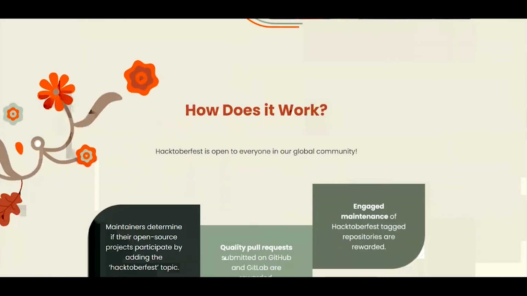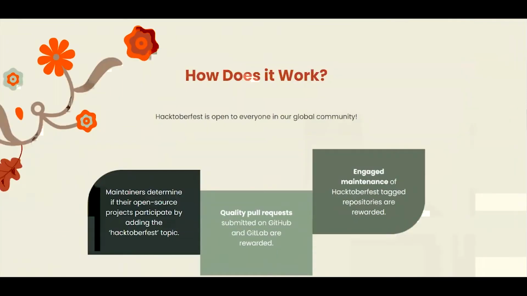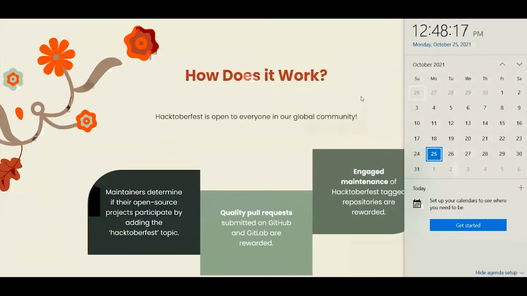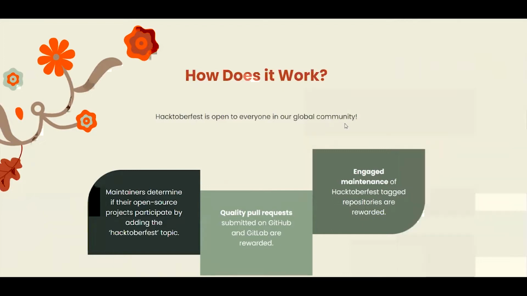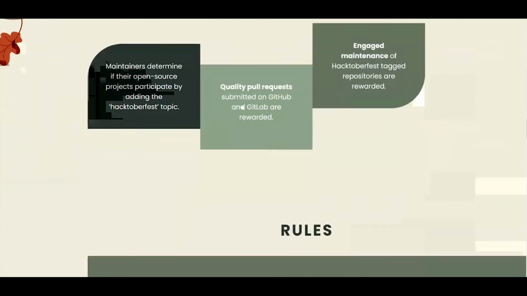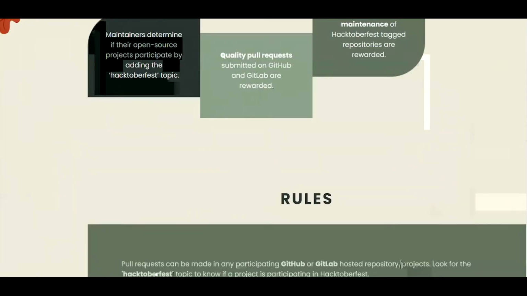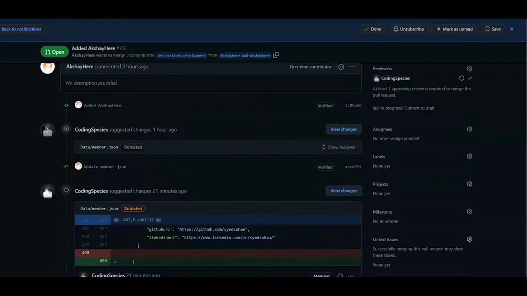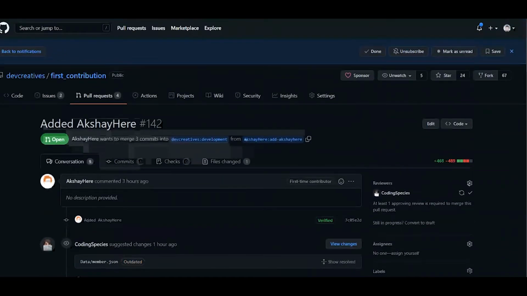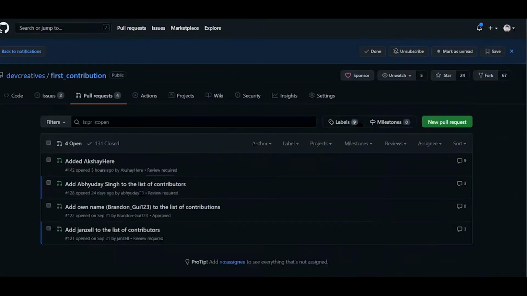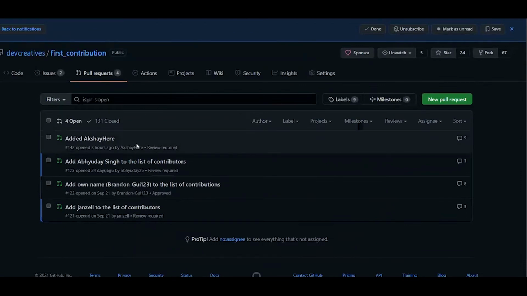Hacktoberfest mostly does this event every year in the month of October, right? So October is going to end, but at least we have a few days to complete this event. You just need to send four pull requests. The pull requests may be from GitHub or GitLab, right? Nowadays I am receiving so many pull requests on this project. This is the project which I built 2 or 3 years ago, but I am still receiving pull requests on it. So here are the overall pull requests. I'm taking this project as an example of how I work in the open source world, right?